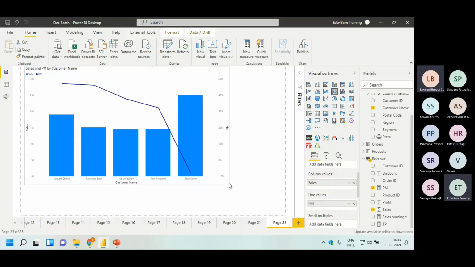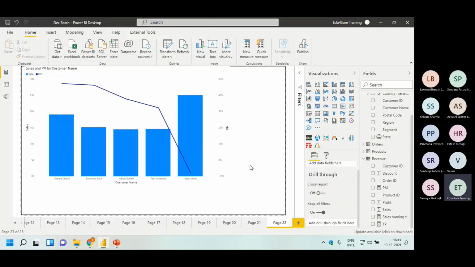Yes. And yesterday I showed you that every measure is dynamic. Like this profit margin, when we calculated yesterday, I showed you that we can see a matrix where we have category wise profit margin, subcategory wise profit margin, ship mode wise, region wise, country wise, state wise. And again, we have used the same measure here also. So basically you need to write this formula once and you can use it n number of times in a single report in Power BI, right? So basically this is a formula, this is not a value, and this is dynamic. Understood what a measure is? And because it is a formula, it will not be stored anywhere in the table.